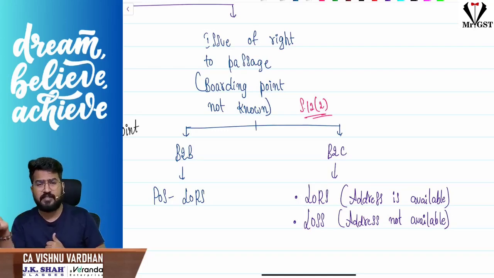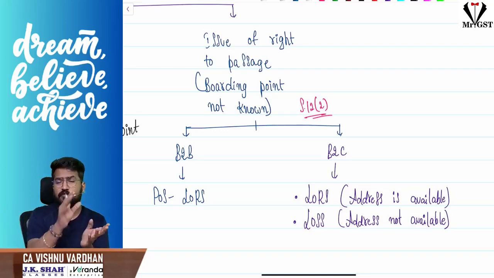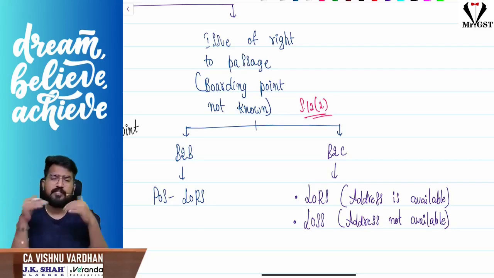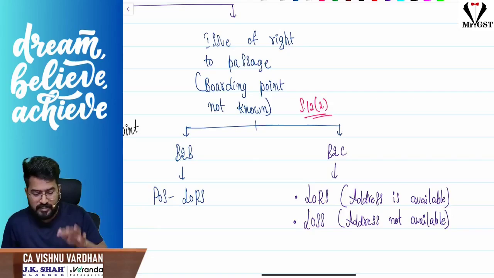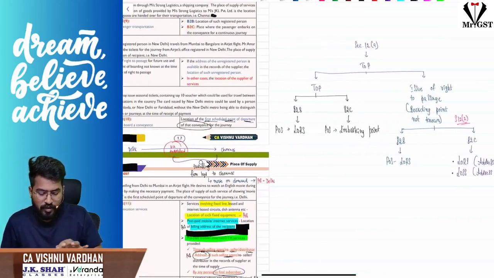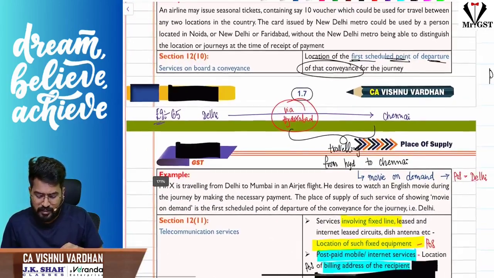If the recipient is unregistered, then the address of the recipient, if you have it. If you don't have the address of the recipient, then your address, that is the supplier address, will be taken as the place of supply. That is 12 subsection 9. Now coming to the next one, 12 subsection 10.